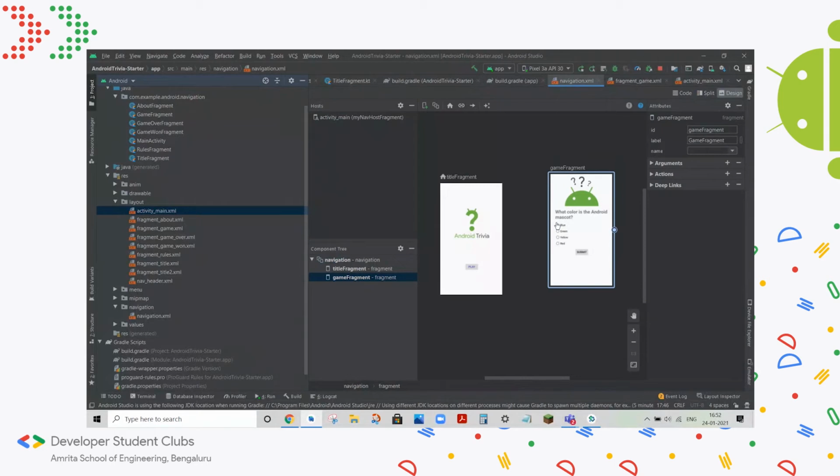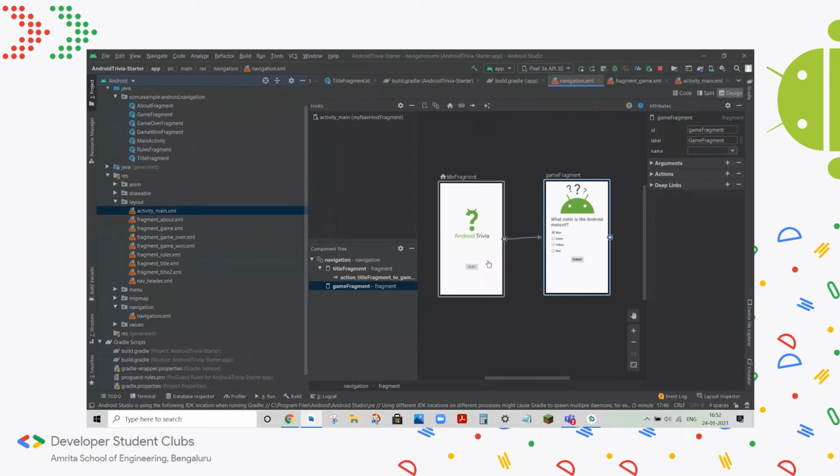So we have two fragments here, and we have these little circles at the end of each fragment, and this is what lets us connect. When I drag it like that, you can see there's an arrow between both these fragments, and this means that we've connected these two fragments. So we can direct the user from this fragment to this fragment based on our choice, meaning whether we click a button or tap on the screen.